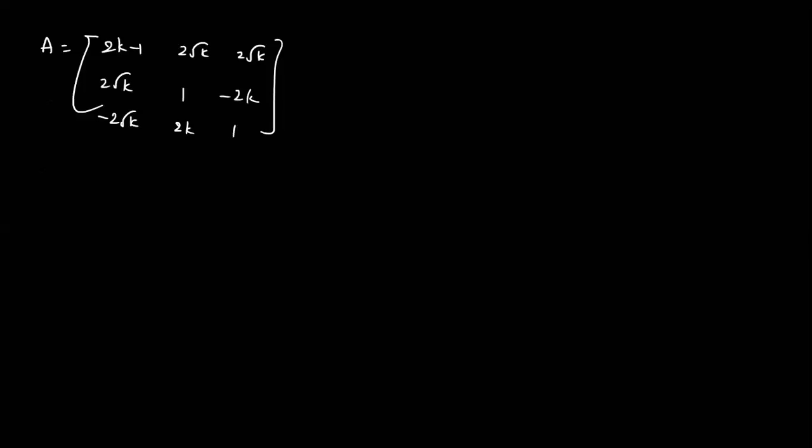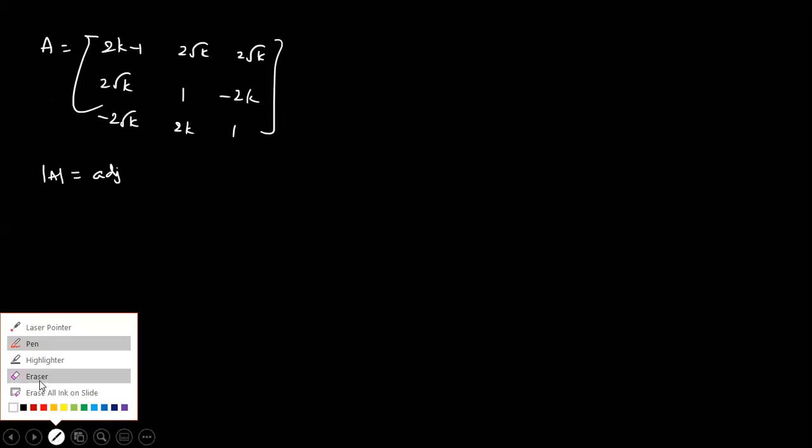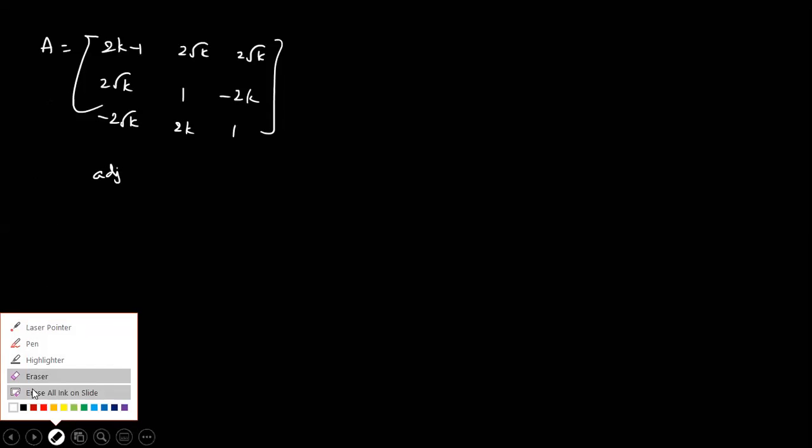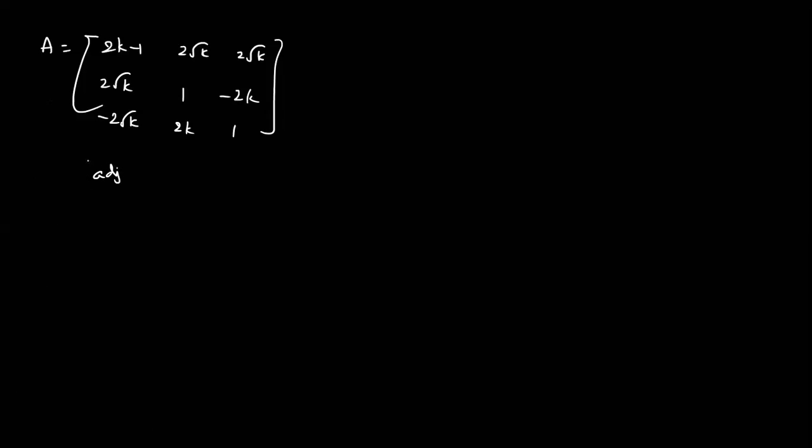So the question is the determinant of adjoint A. But for the determinant of adjoint, do you know the formula?